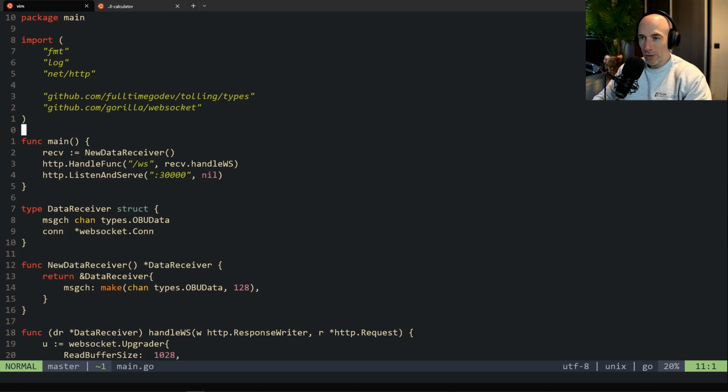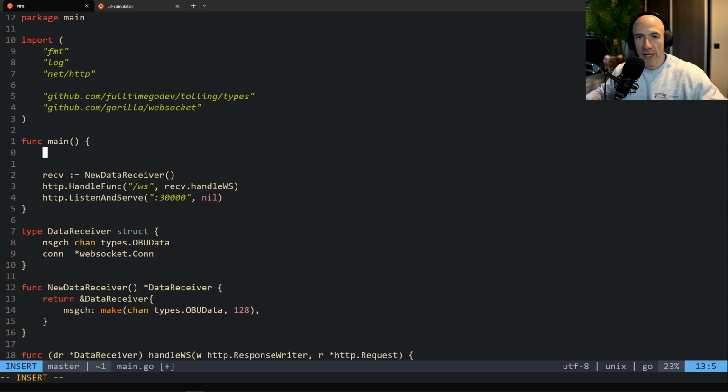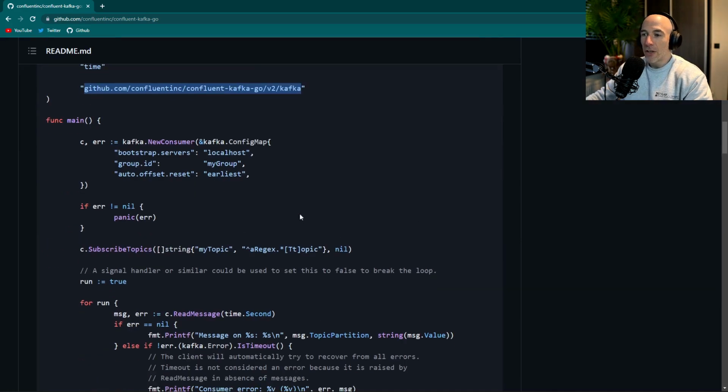So what we're going to do here, this new data receiver, that's fine. We're going to try to set up Kafka in our main and see if we can connect and all that stuff. And then we're going to move things out of the way, right? So let me see, where is my Kafka thingy here? We need a producer, right? In Kafka, we have the concept of a producer and a consumer. What is a producer? It's going to produce. The receiver receives messages and is going to produce that on a topic. And then we're going to have another service later on that's going to consume that data, right?